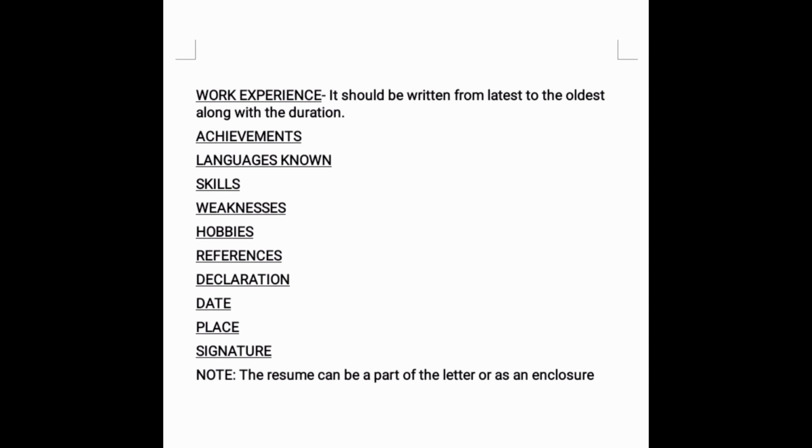Then comes work experience, and our work experience should be mentioned from latest to the oldest. And then achievements, languages, skills, weaknesses, hobbies, references, declaration, date, place, signature, and here we are ending the letter.